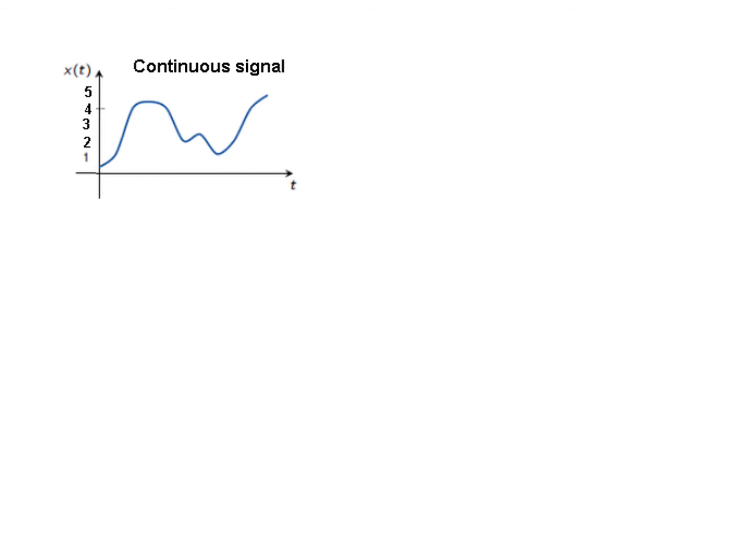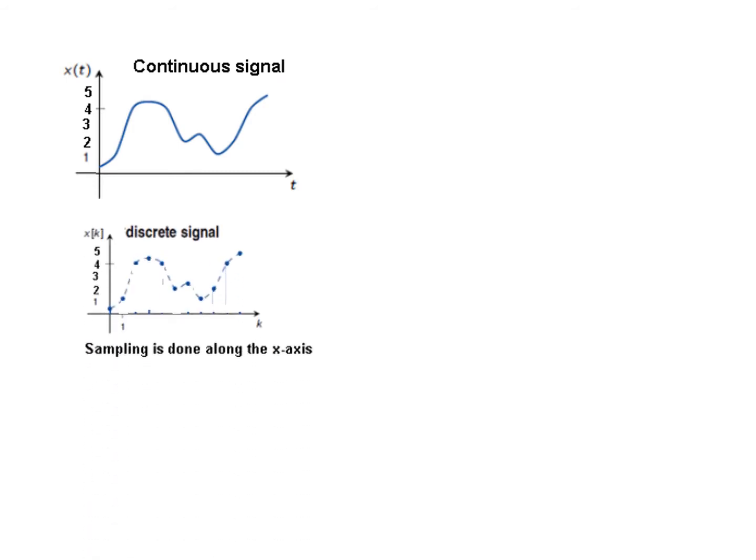So, what is continuous signal? A continuous signal is a type of signal which is present at every point in the time interval. So this is the time axis and this is the amplitude axis, and you can see the signal is present at every moment in time. This is the time, and that is why it is continuous. There is no break in between. So this is a continuous signal.